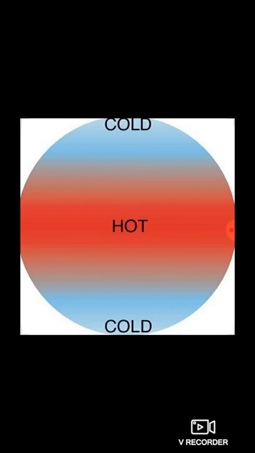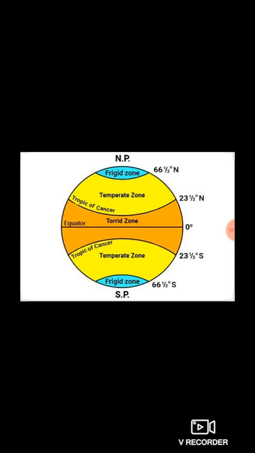You can see it in the figure. As we move from the equator to the poles, the temperature goes on decreasing. And based on this distribution of temperature, the earth is divided into torrid zone, temperate zone and frigid zone.